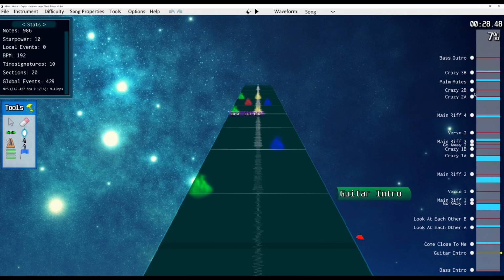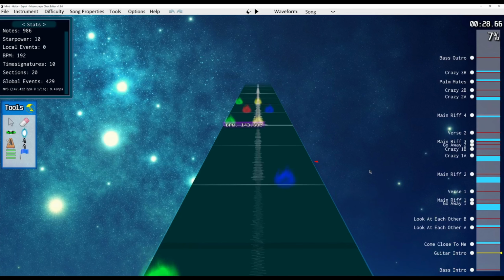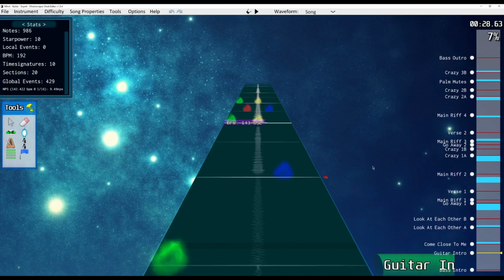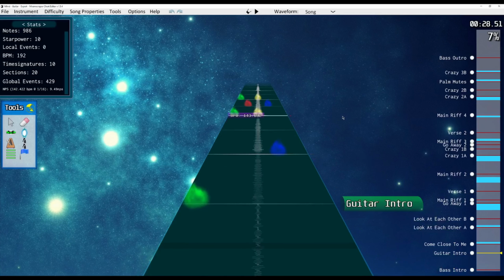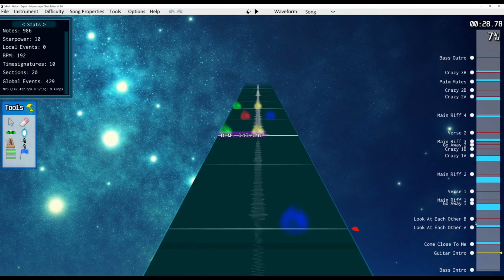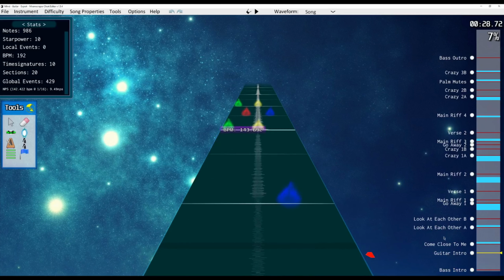The names of the sections, you can name whatever you want, but usually it's just like the names of actual song sections, like verses, choruses, solos, stuff like that. When you're naming these, you should at least try to make it make somewhat a bit of sense. Don't just like type in random gibberish, obviously.